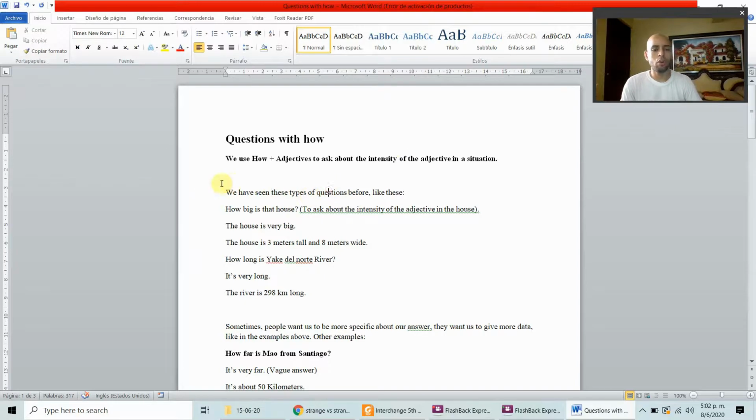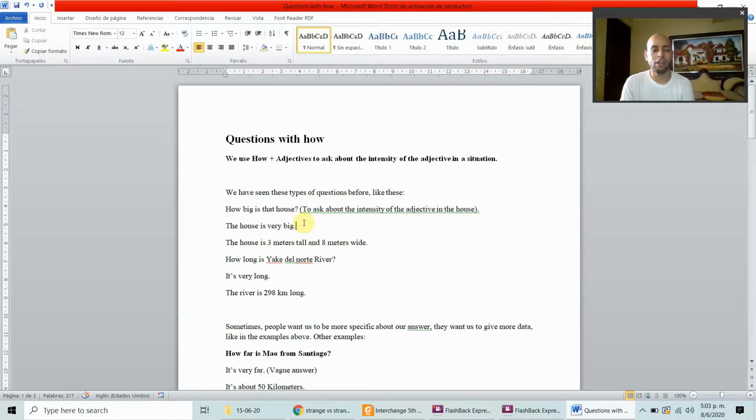So we have seen these types of questions before, like this, for example. How big is that house? To ask about the intensity of the adjective in the house. In this case, big. How big is the house? The house is very big, you can say, if you don't want to be specific. The house is very big. The house is big. The house is small. The house is tiny.